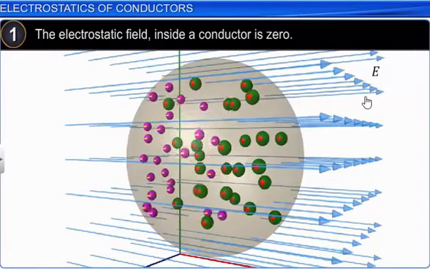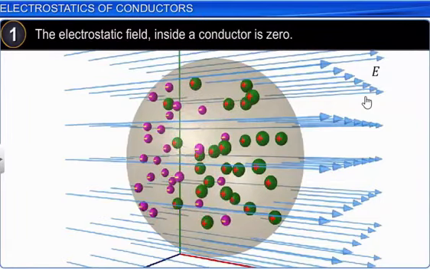The green balls are the positive charges and the purple balls are the negative charges.